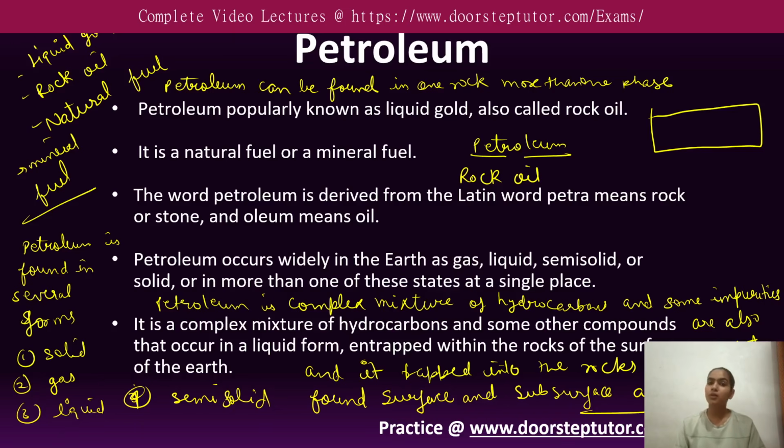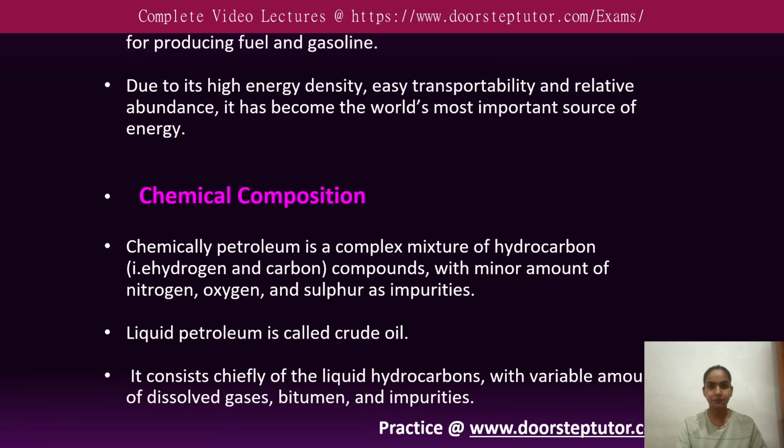Petroleum is liquid gold, rock oil, mineral fuel, natural fuel. The word petroleum means rock oil, and it may be found in a gaseous state, liquid state, solid and semi-solid state. It is a mixture of hydrocarbons, made up of hydrogen and carbon, a mixture of complex compounds of hydrogen and carbon, and some impurities like sulfur and nitrogen are also present, and sometimes other solid impurities. It is entrapped in the rock.